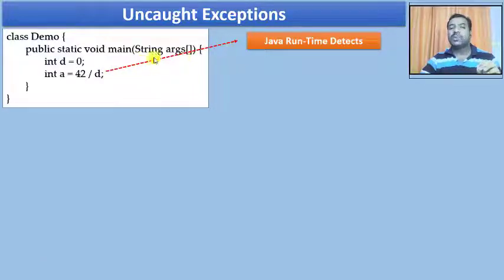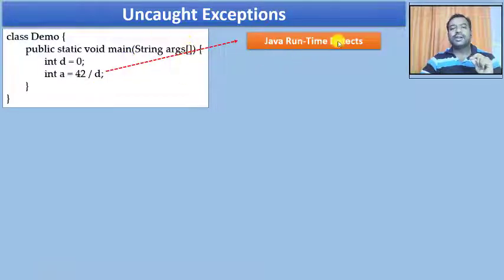Hence, this is what we call an uncaught exception, because when the exception has occurred, there should be a catch clause to catch the exception. If there is a catch clause, there should be a try block. Here there is no try block and no catch clause. Hence we call this an uncaught exception, and this uncaught exception will be handled by your Java system automatically.